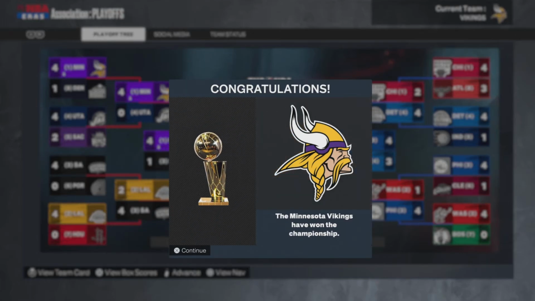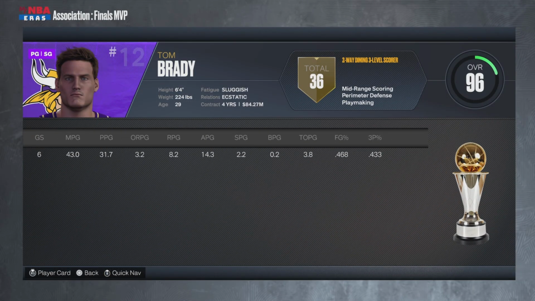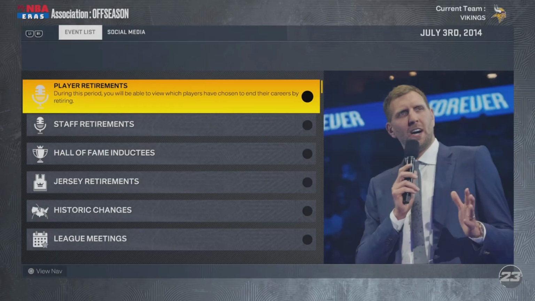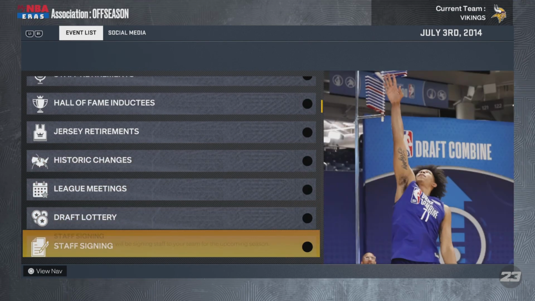Oh, it's time, baby. Throw your hands in the air if you're... I don't know what I was going with that. Tom Brady finally wins a championship. In a 6-game series, he averaged 32 points, 8 rebounds, 14 assists, and 2.2 steals. It was looking grim. It was looking sad, but now he's a winner and also a bad dad.